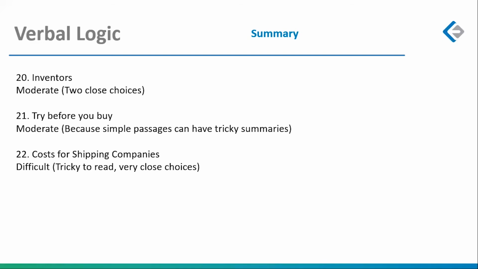So what did we do? As you move from the earlier questions to the later questions, let's divide the entire section into 2 parts: reading comprehension and verbal logic. In both the parts, you will see that ascending sequence of difficulty. You started off with easy questions, you moved to difficult questions.